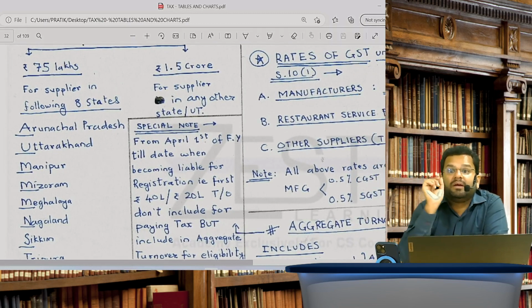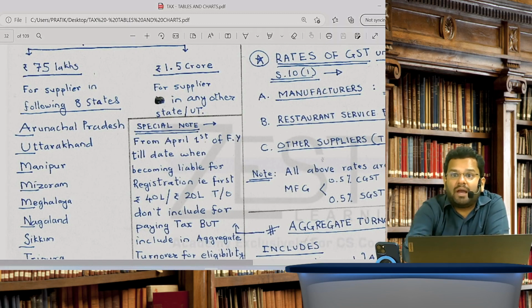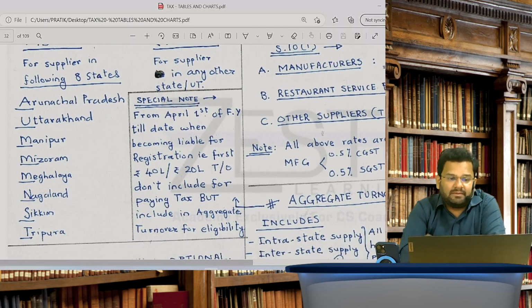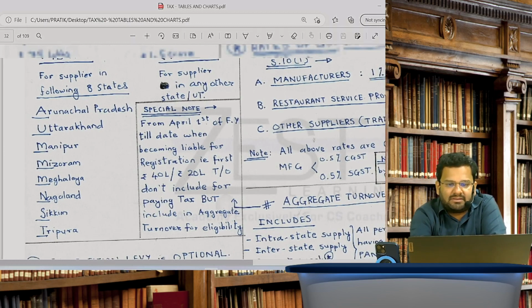But in the 8 states which we are talking about, AUMMNST: Arunachal, Uttarakhand, Manipur, Mizoram, Meghalaya, Nagaland, Sikkim and Tripura, here you consider a limit of how much? Here you consider a limit of 75 lakhs. The threshold limit is 75 lakhs.